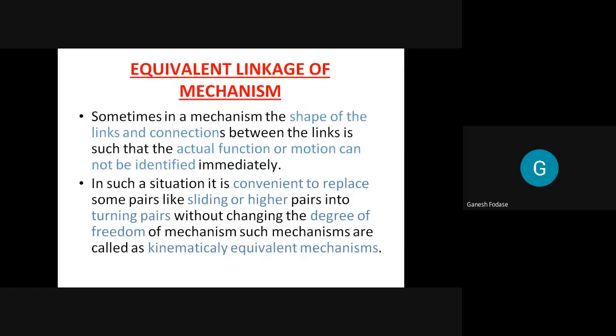If we replace the pairs by turning pairs, then the mechanism obtained is called a kinematically equivalent mechanism. The thing here is that we should not change its degree of freedom. How to replace these pairs and find the kinematically equivalent mechanism is our today's topic. I hope you understand the basic concept of kinematically equivalent mechanism and what we are going to do in this.